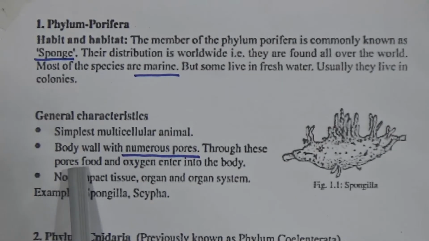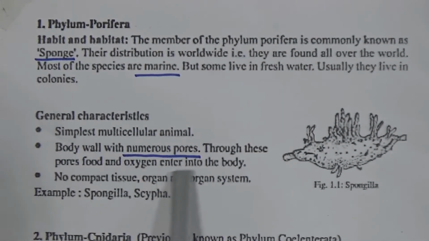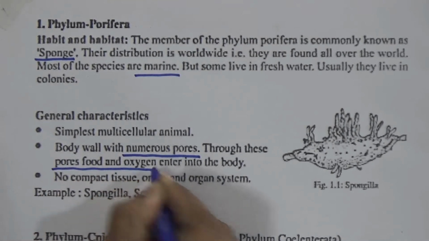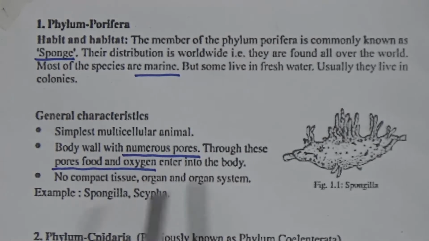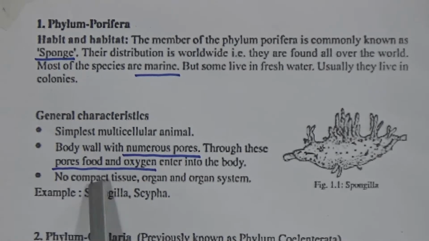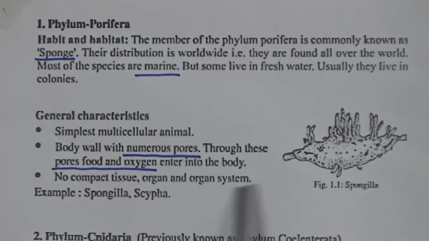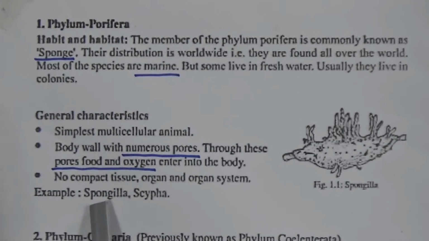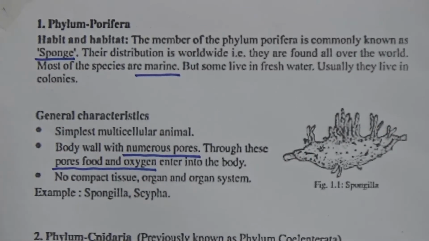Through these pores, food and oxygen enter into the body. No compact tissue, organ and organ system. That means there is no specific organ system. The examples are Spongilla, Sycon, etc.